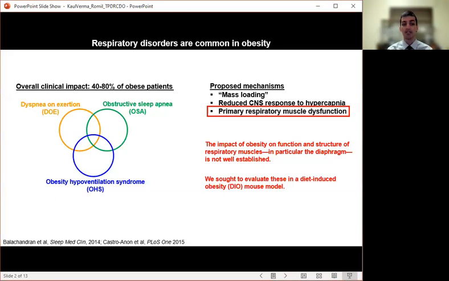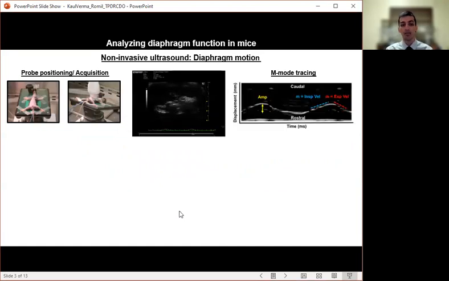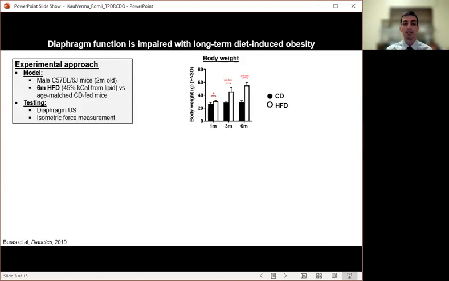And in the lab, we use mouse models to study how obesity affects diaphragm function and structure. In vivo, you can use ultrasound to track diaphragm motion. This can be integrated over time to create an M-mode plot with diaphragm displacement on the y-axis and time on the x-axis. On these plots, you can measure diaphragm excursion amplitude, inspiratory velocity, and expiratory velocity. To determine the functional changes in the diaphragm itself, you can isolate muscle strips, electrically stimulate them, and study their contraction ex vivo. This allows measurement of specific force, which is the isometric contractile force divided by the muscle cross-sectional area.